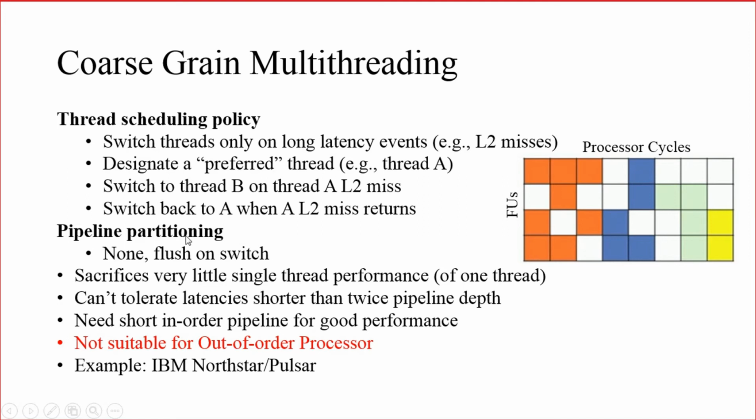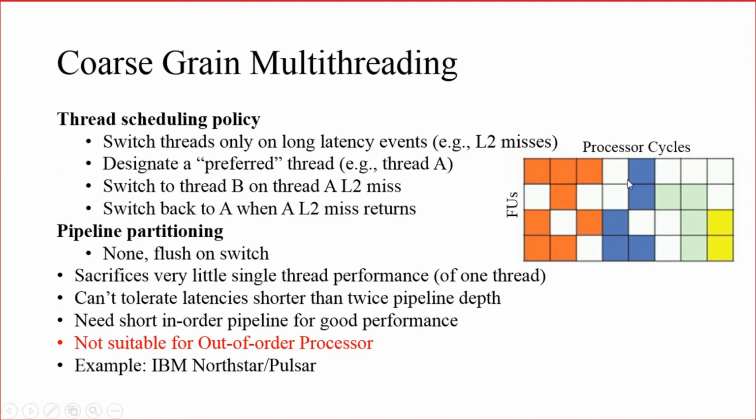Then what about pipeline partitioning? Here the pipeline is not partitioned among the threads, because you can see that in this pipeline these instructions are taken from one thread, these instructions are taken from the second thread, like that. All the stages will have instructions belonging to their own thread.